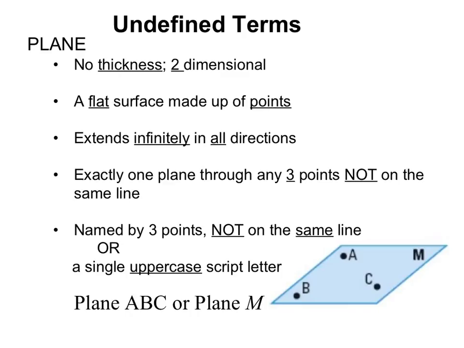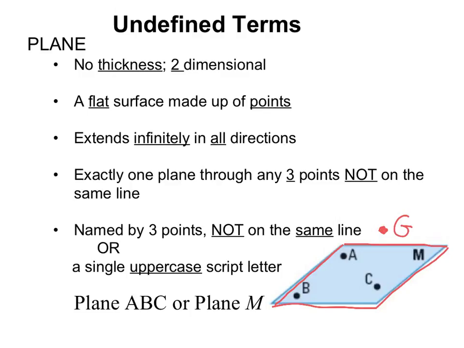A plane is a flat surface made up of points that extends infinitely in all directions. There's exactly one plane through any 3 points, not on the same line. In our book and on our papers, we are going to show a plane with a parallelogram, usually some sort of shaded region. Even though it has no border and it extends in all directions, we have to show some sort of border on the piece of paper because A, B, and C are on the plane. Point G, because it is not inside that box, is not on the plane.